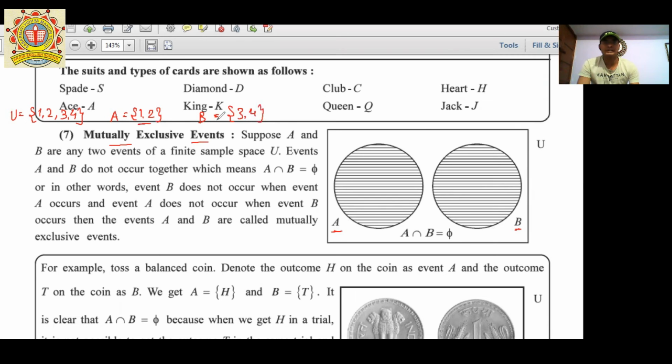So there is no intersection between A and B. So both the events are different from each other. So we can say that A intersection B is phi, there is no intersection between A and B. So these types of events we call mutually exclusive events. Got it?